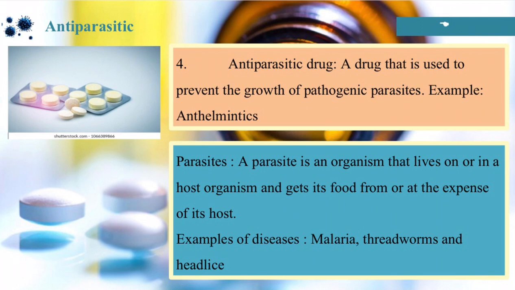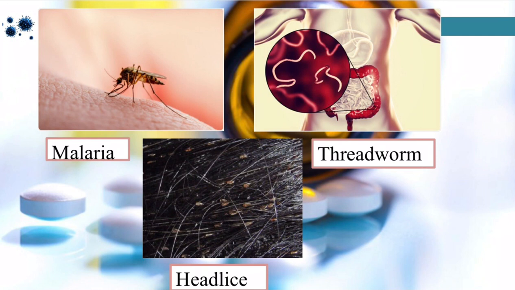It is a group of antiparasitic drugs that expel parasitic worms and other internal parasites from the body by either stunning or killing them, without causing significant damage to the host. The parasites need a host in order to get food or in order to survive. Examples of this are the parasites malaria, threadworm or in Bisaya bitok, and head lice or in Bisaya kuto. So these are examples of parasites that live in our body.